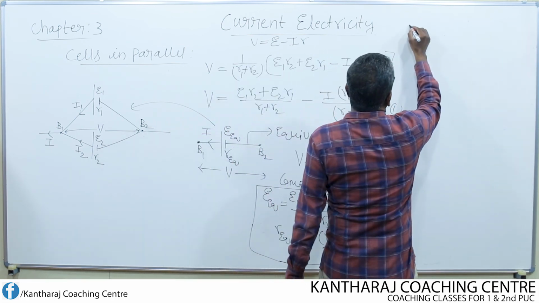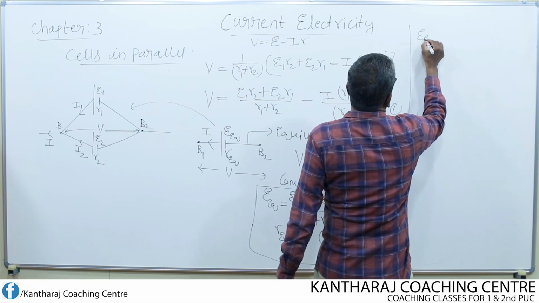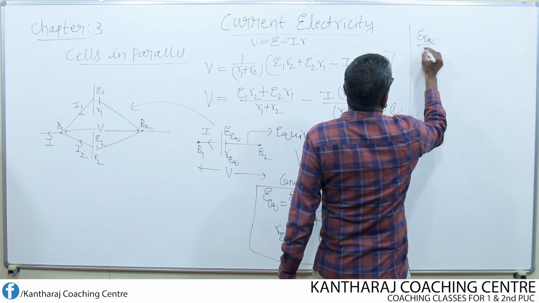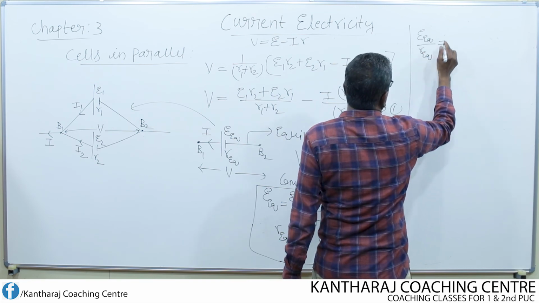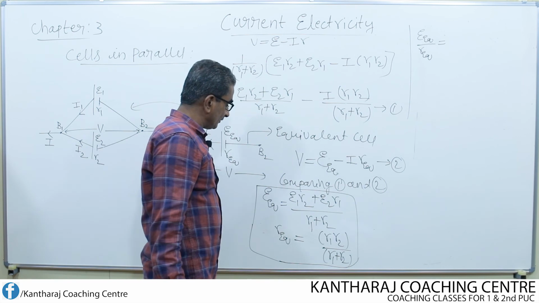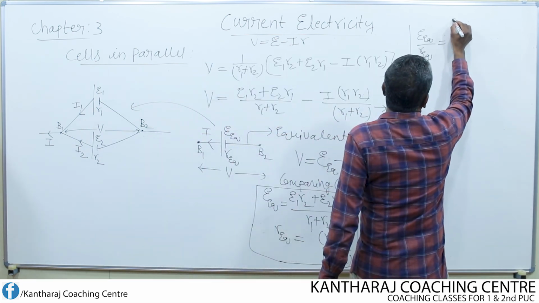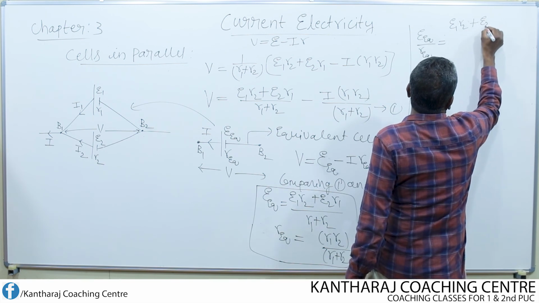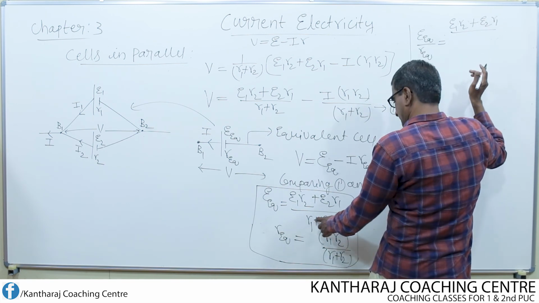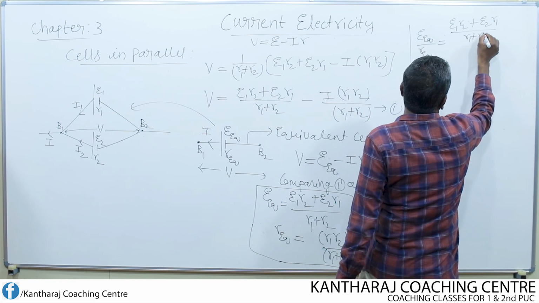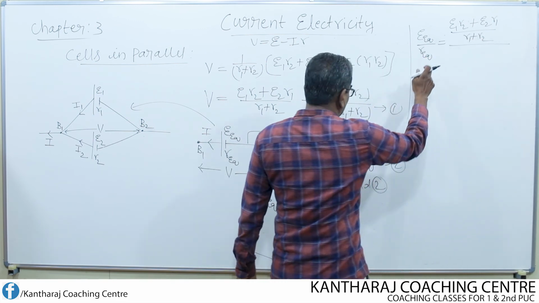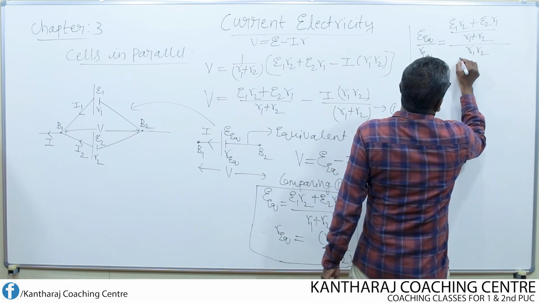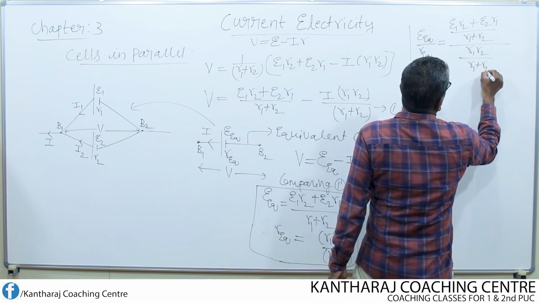E equivalent divided by R equivalent is equal to E1 R2 plus E2 R1 divided by R1 plus R2, whole thing divided by R equivalent. What is R equivalent? R1 R2 divided by R1 plus R2.